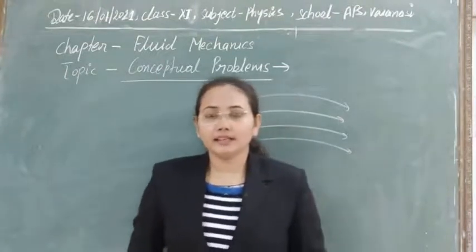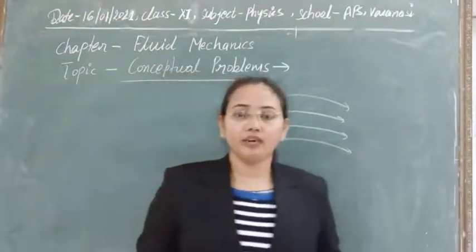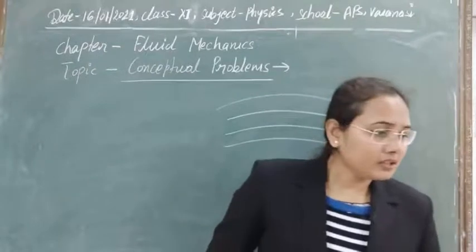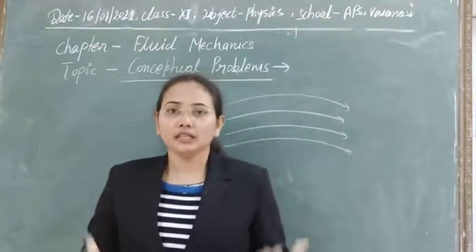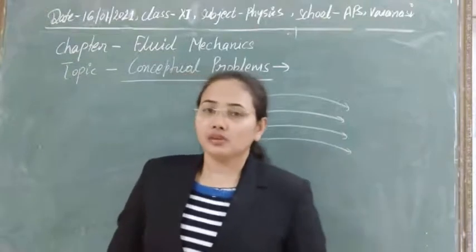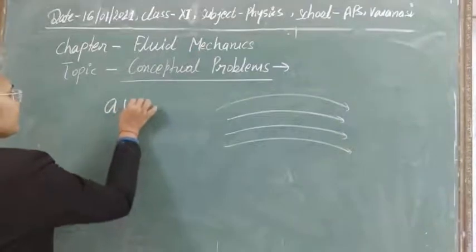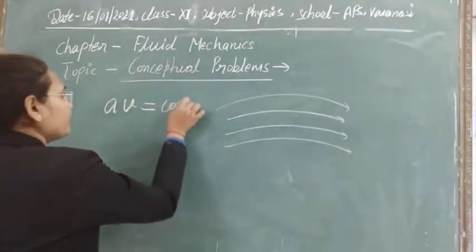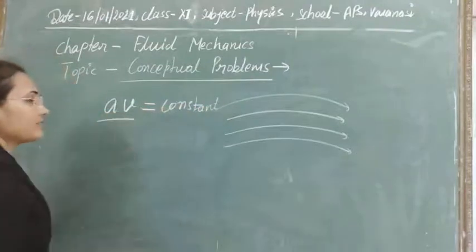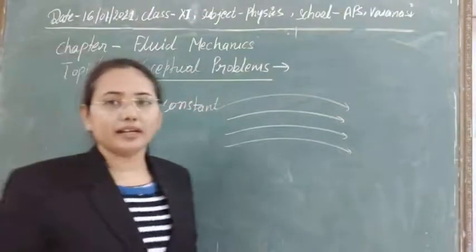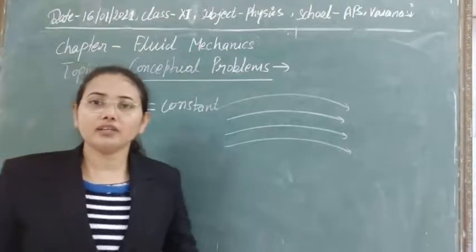And secondary thing, I think now it is clear what the property of an ideal liquid is. Then let's discuss the questions based on these two types of principles. As the equation of continuity, you know that Av is equal to constant, where A is the cross-sectional area of the tube that you are taking, and v is the velocity of the liquid that is flowing through it.